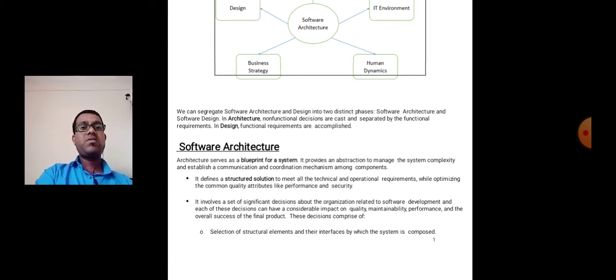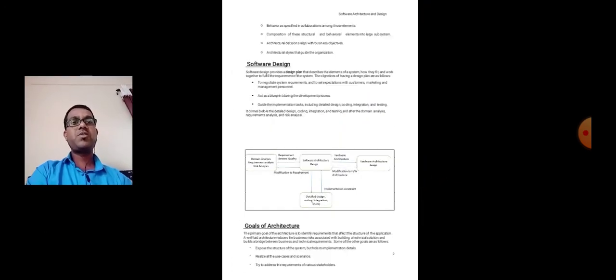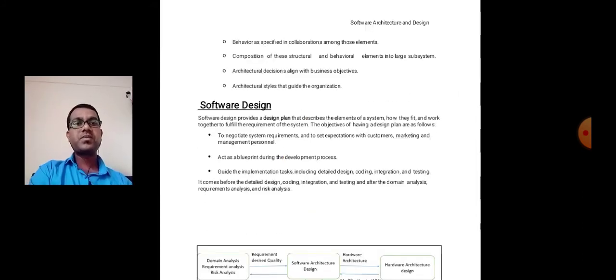Then we have to discuss what the decisions comprise: the selection of structural elements and their interfaces by which the system is composed, behavior as specified in the collaboration among those elements, composition of structural and behavioral elements into a larger subsystem, architectural decisions aligned with business objectives, and architectural styles that guide the organization.